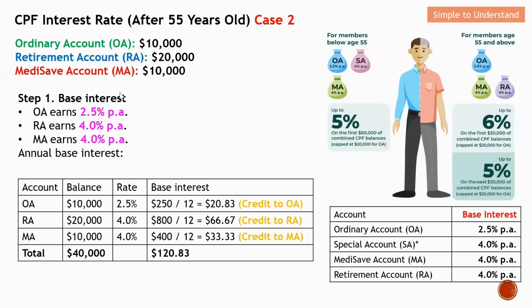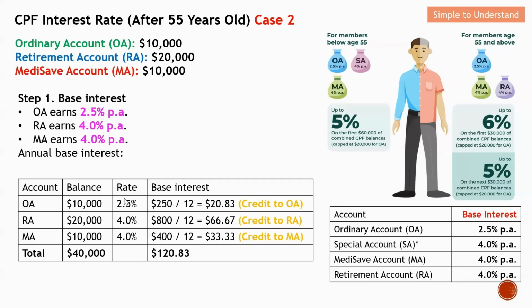Next example, scenario 2. Basically, this CPF member has much less money inside his account. He has OA 10K, RA 20K, and MA 10K. So these are the base interest. From here, you can see that the base interest won't change regardless of the amount that is actually in your account. So these are the base interest.